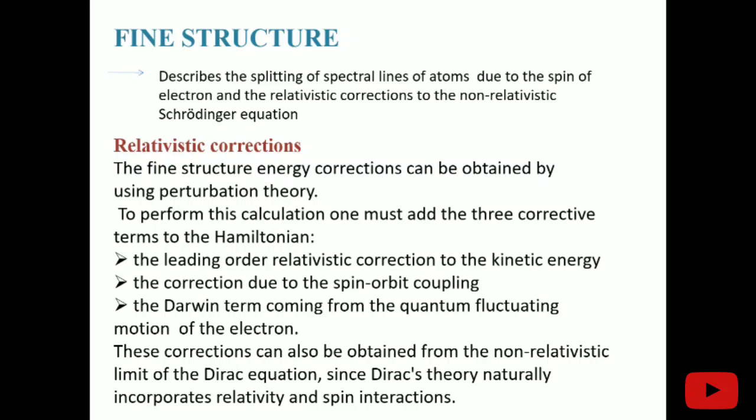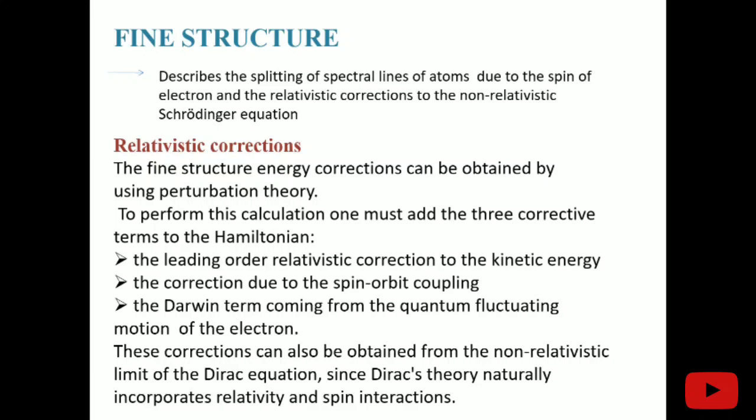So I will use this perturbation theory in order to add three terms to the Hamiltonian. Why these three terms? Because when we go further and further, we know that the simple Hamiltonian has only the kinetic energy term and the potential energy. But what is more to it? So we are adding three Hamiltonian terms, which I will describe later. First is the leading order relativistic correction. In the Schrodinger equation, when we solve the quantum system simply, we don't include any relativistic correction in the kinetic energy, and we don't include any spin of the electron.